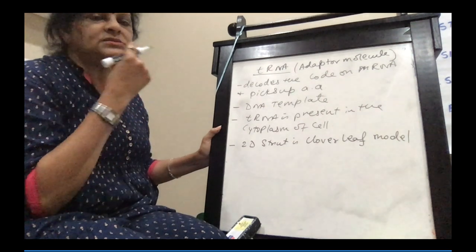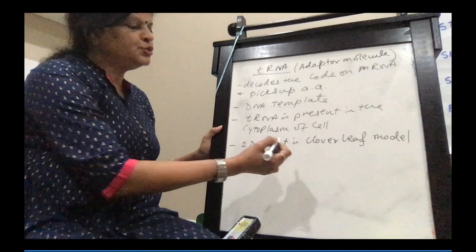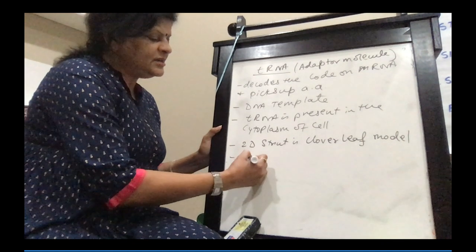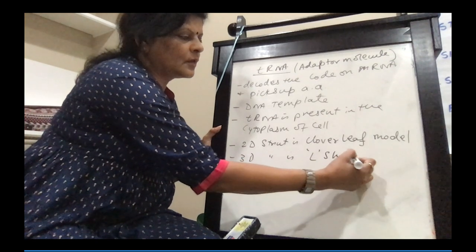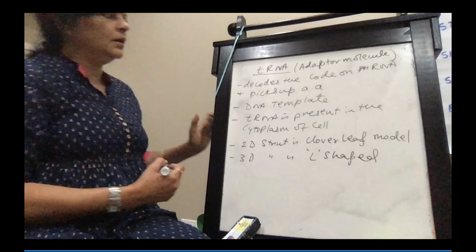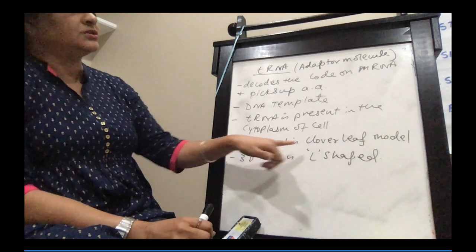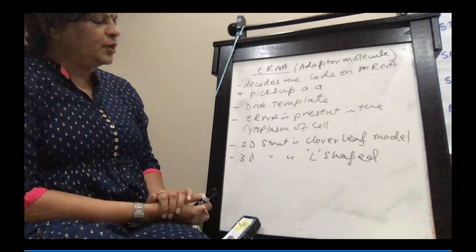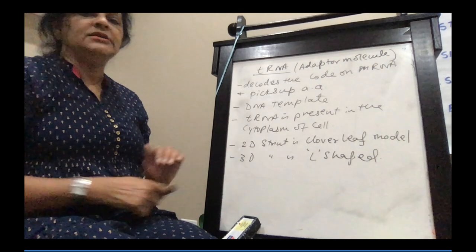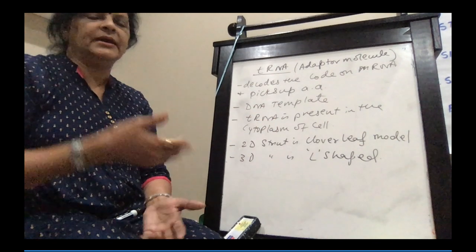And the 3D structure is L-shaped. So tRNA has a 2D structure, which is the clover leaf model, and the 3D structure is L-shaped. It folds and the shape becomes like an L.